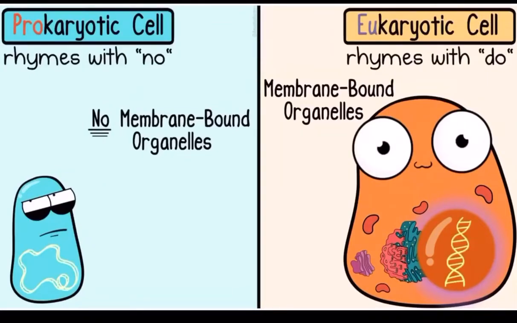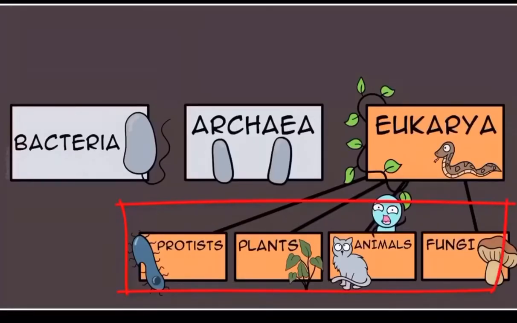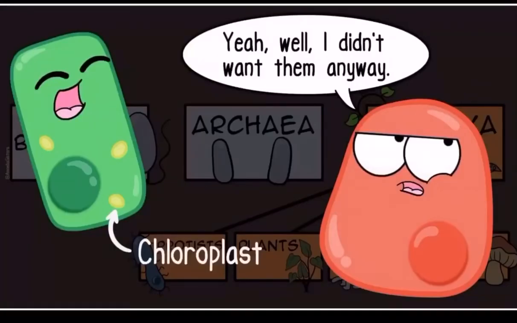A big indicator of eukaryotic cells is this nucleus. Eukaryotic cells do have a nucleus to contain their DNA. Depending on what type of eukaryotic cell it is, it could have different types of membrane-bound organelles. For example, a plant cell is likely to have chloroplasts, while an animal cell would not.